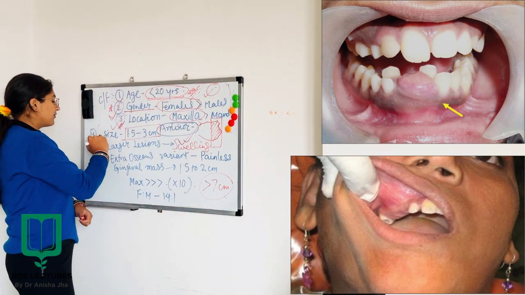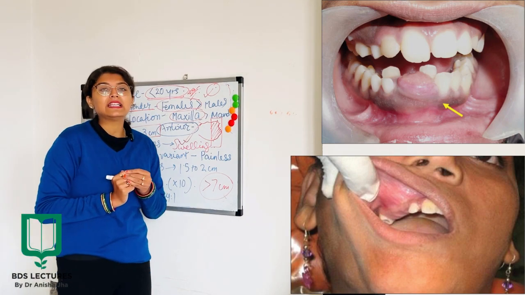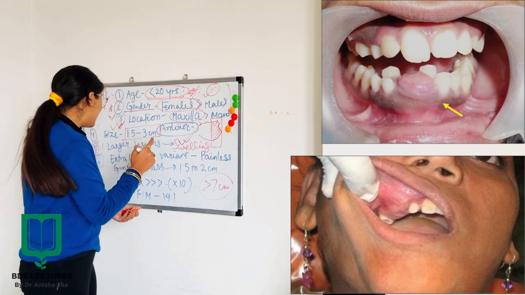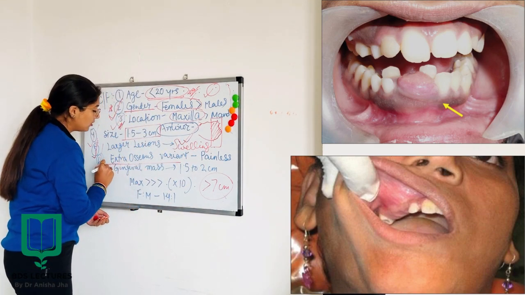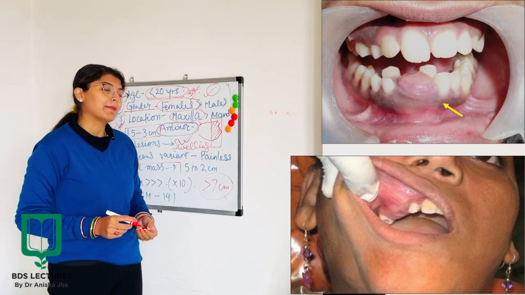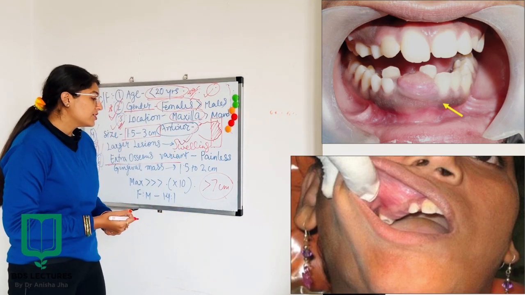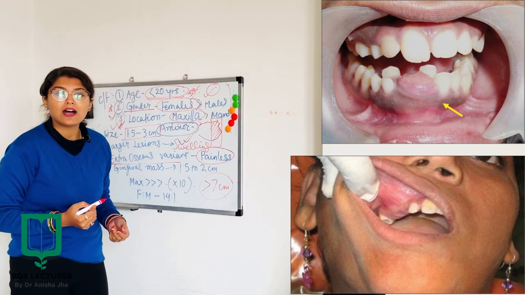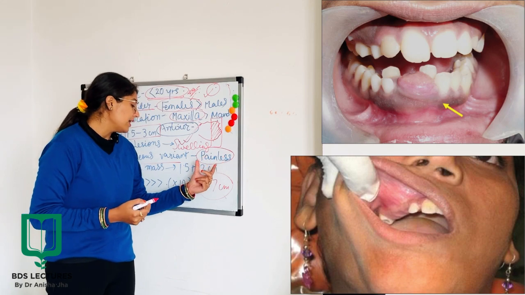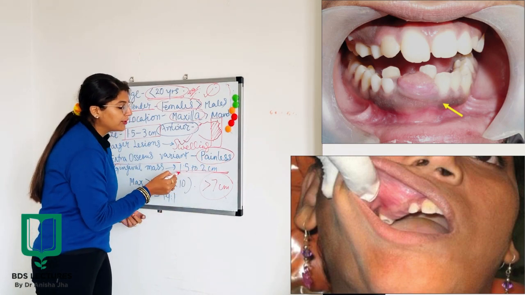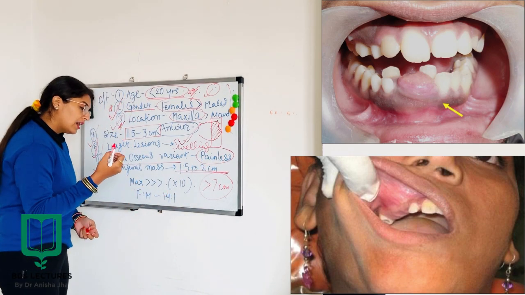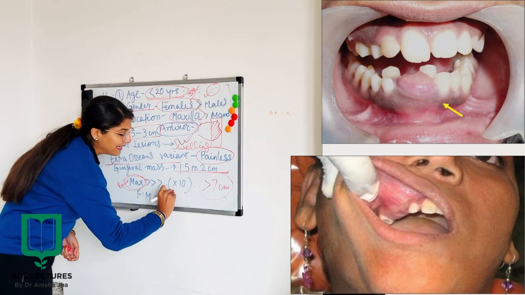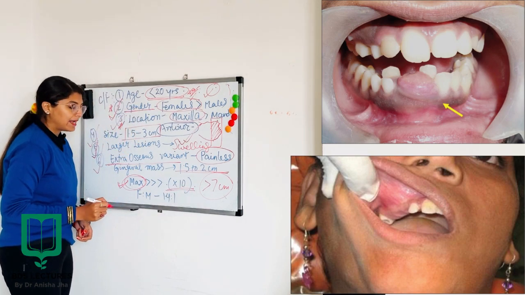Now one more variant is also seen in AOT, okay, like other tumors. So that variant is your extraosseous variant. Obviously extraosseous variant is going to happen on the soft tissue or gingiva. So now the features of extraosseous variants are they are painless swelling. Okay, and the size ranges between 1.5 to 2 centimeter, and this also is more commonly seen in maxilla than mandible. Actually 10 times more common in maxilla than mandible.